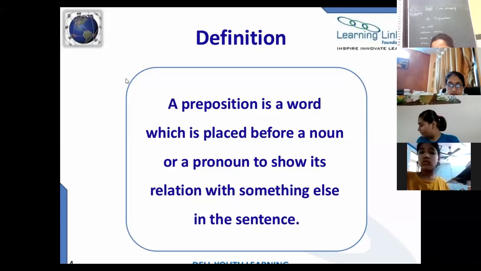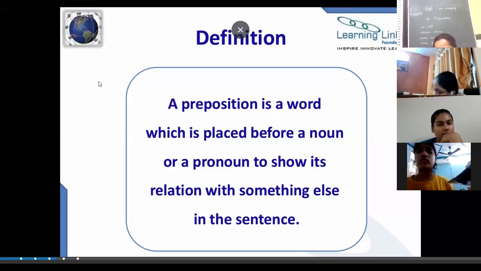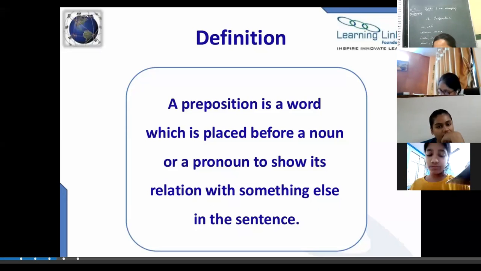So what is to here? To is preposition here. So it is telling me the relation of I and school. Okay? The words which tell the relation of the noun and subject with the object, that is called a preposition. So preposition helps us to understand the sentence in a better way.